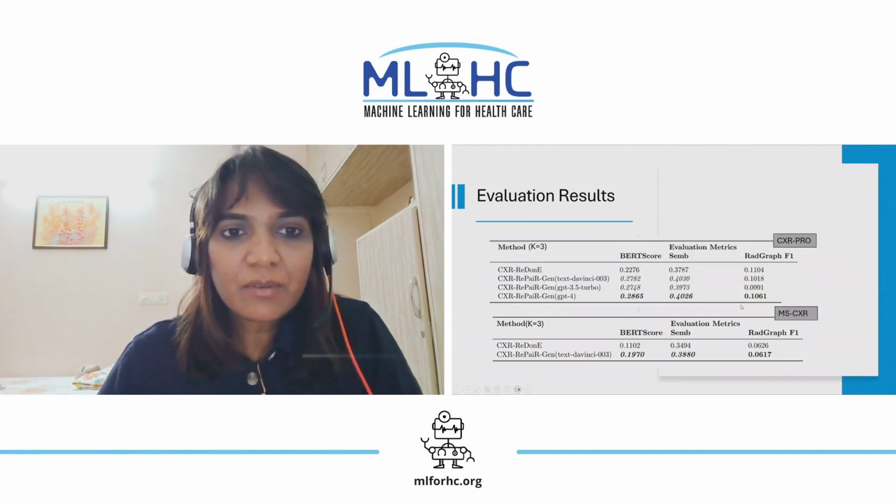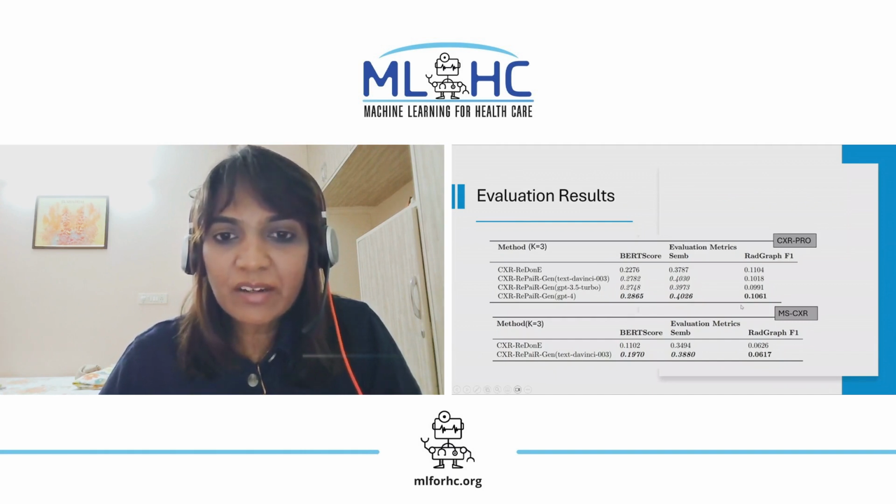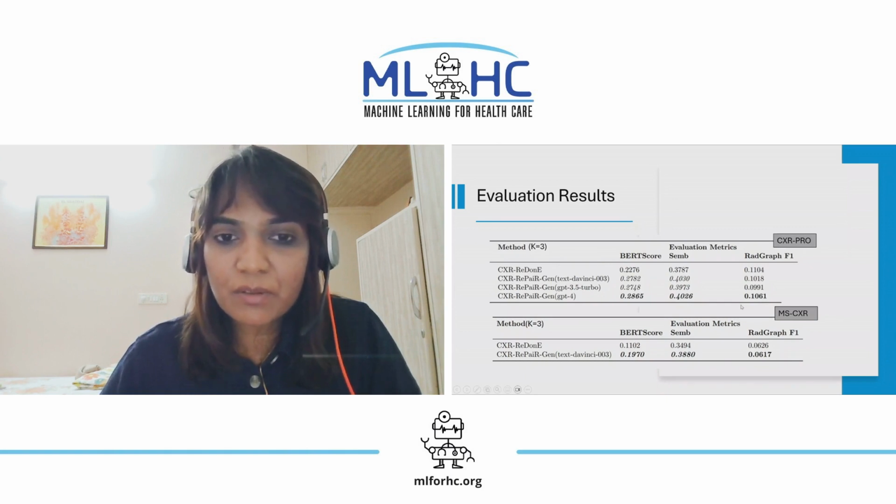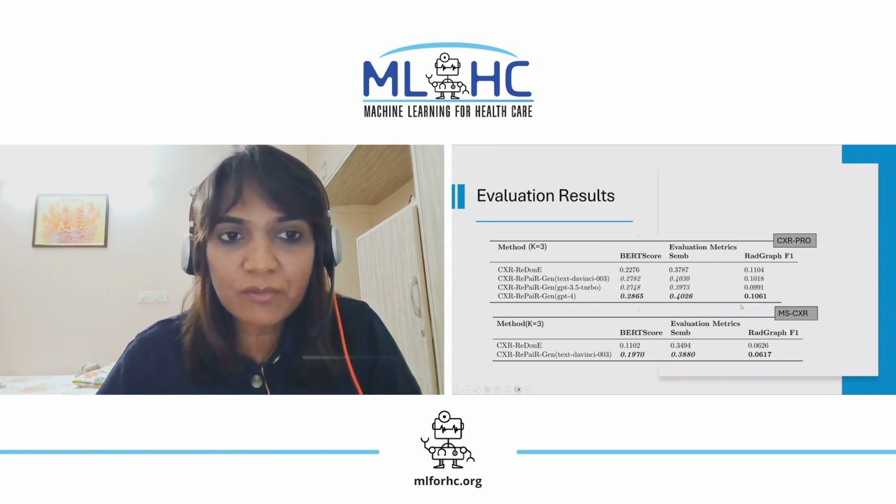We performed our evaluations on the CXR-PRO test set and MS-CXR phrase grounding dataset on different metrics like BERTScore and clinical relevance metrics like sentence embedding score, which measures the pathology similarity, and RadGraph F1, which measures the overlap in clinical entities. We see that the RAG-based approach brought an absolute improvement of 5% in the BERTScore in the CXR-PRO dataset and 2.5% improvement in the sentence embedding score.